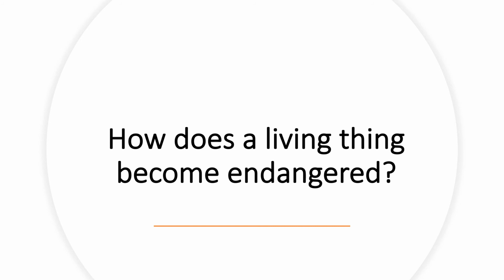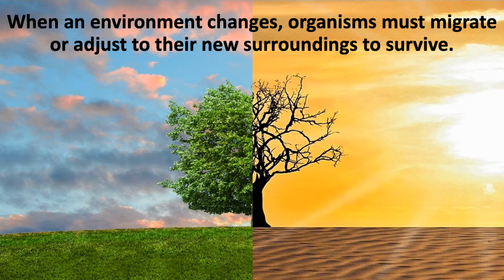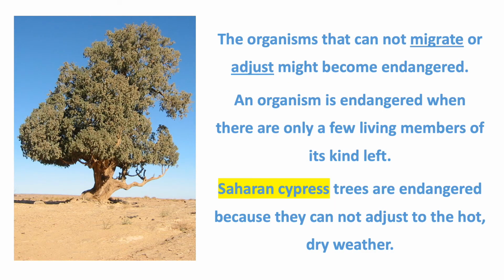How does a living thing become endangered? When an environment changes, organisms must migrate or adjust to their new surroundings to survive. The organisms that cannot migrate or adjust might become endangered. An organism is endangered when there are only a few living members of its kind left.